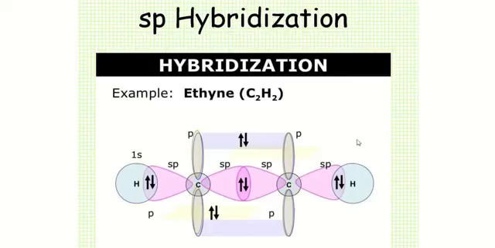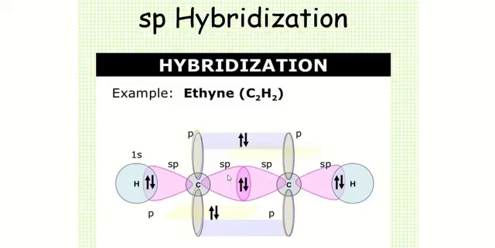So ethine is an example of sp hybridization where each carbon has two sp hybridized orbitals. This is one sp hybridized orbital, this is the second, while the py and pz orbitals form a pi bond over the molecule.